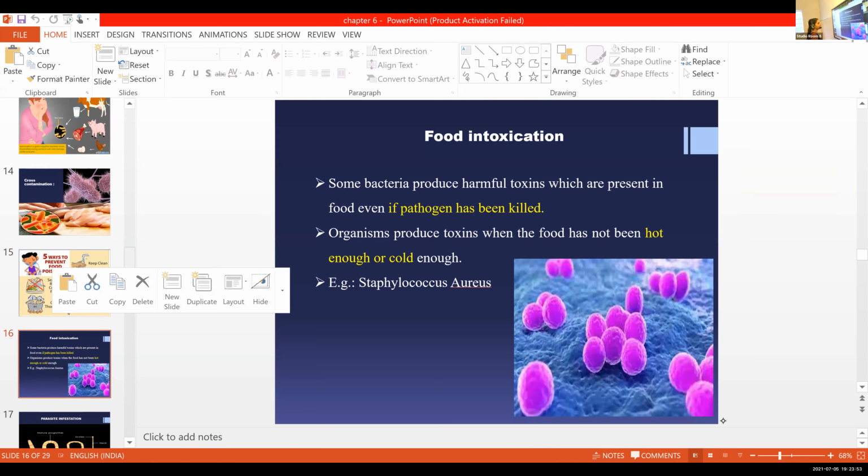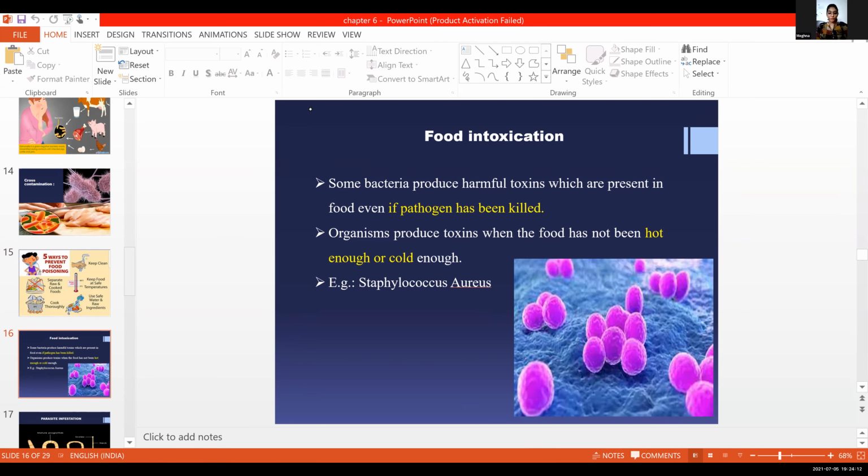Look, this says food intoxication. Some bacteria produce harmful toxins. This is a picture of... Meghna, can you read this? Not the slide, the example for this food intoxication. What is this one? I need the pronunciation for this. Staphylococcus aureus. Reina, can you try? Staphylococcus.